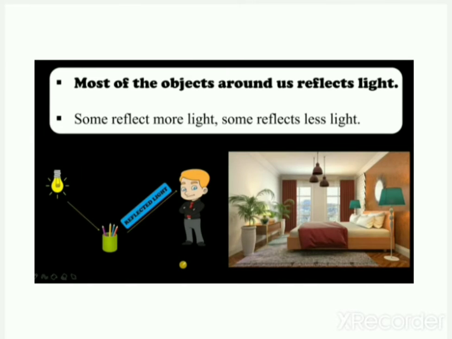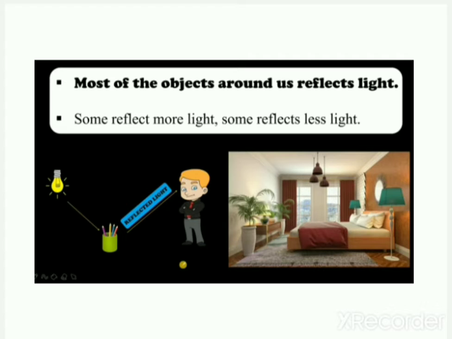Now, most of the objects around us reflect light, but some reflect more light and some reflect less light. When some objects reflect more light, like a mirror, we are able to see ourselves.